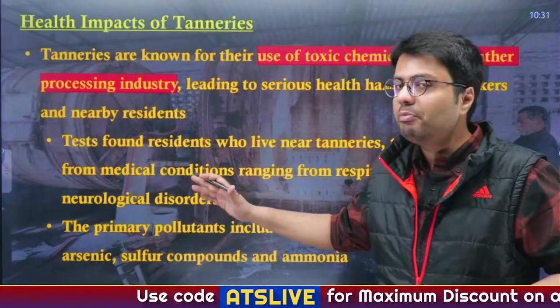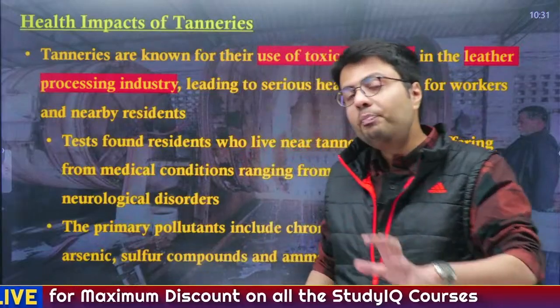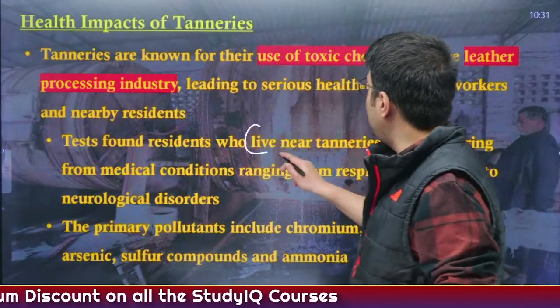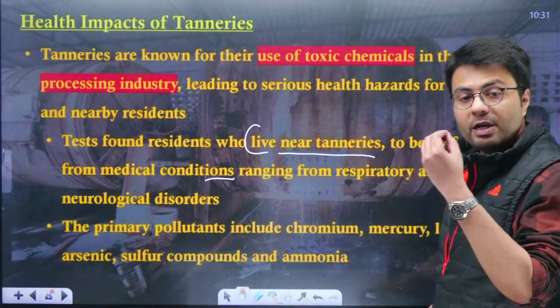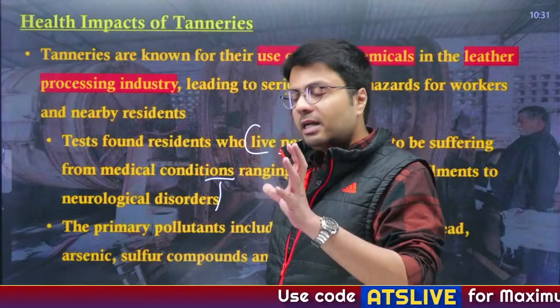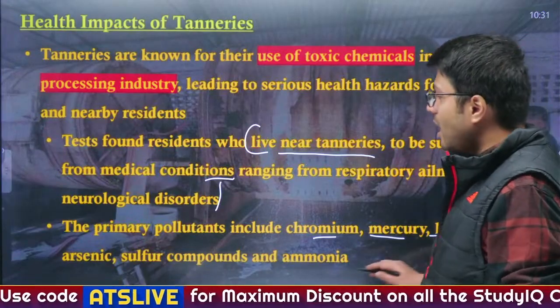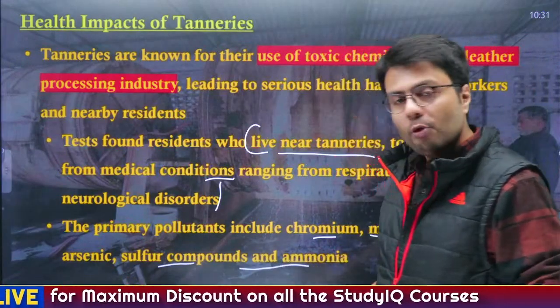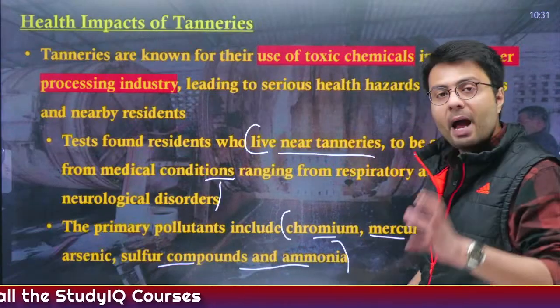And the tests conducted by the UP government, after the orders of the National Green Tribunal, have found that people who live near these tanneries are suffering from medical conditions ranging from respiratory to neurological disorders. The primary pollutants responsible for such diseases are chromium, mercury, lead, arsenic, sulfur compounds, as well as ammonia, right? So let us try to understand how these chemicals impact human health.